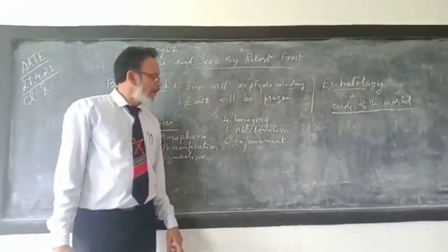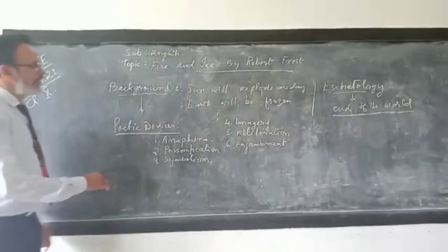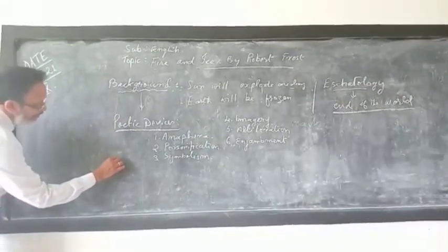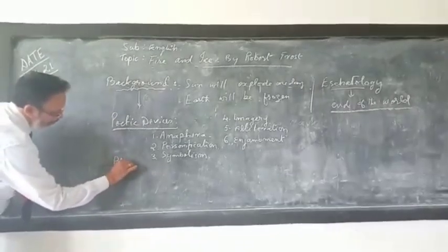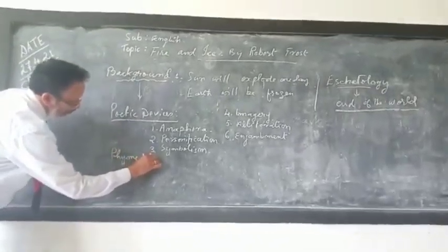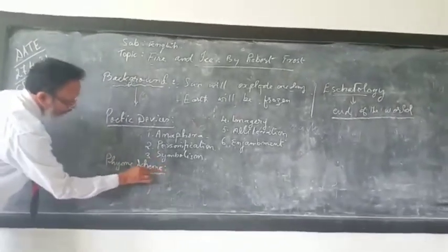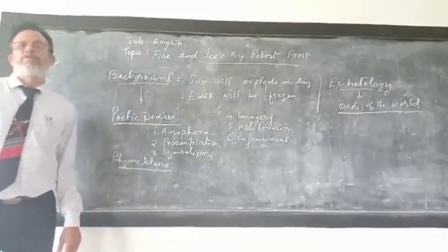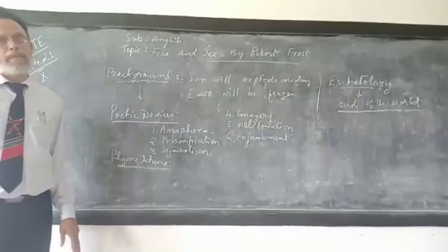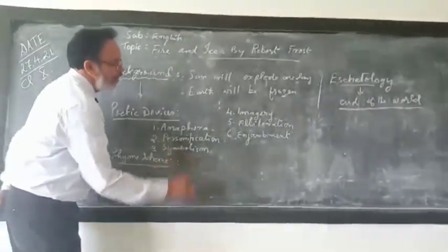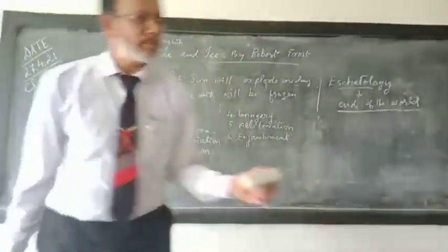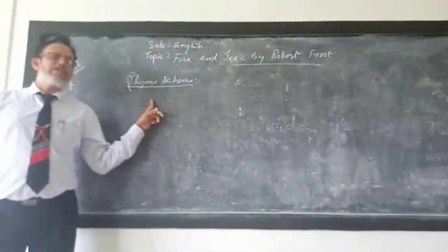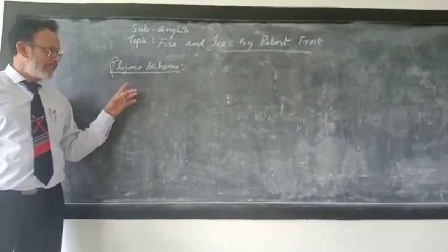Okay. Now, before we go into this poem, let us see the rhyme scheme. What is the rhyme scheme of this poem, Fire and Ice, by Robert Frost?